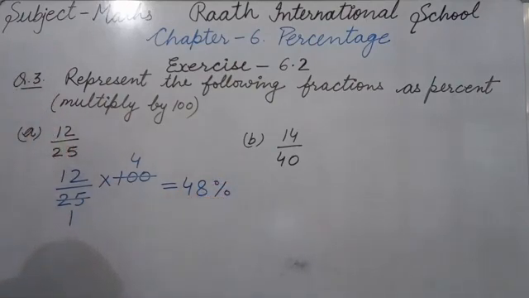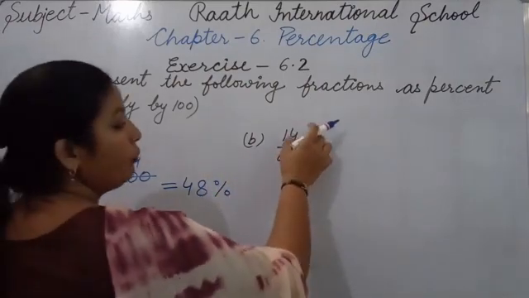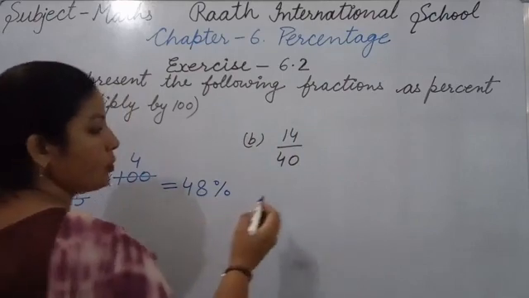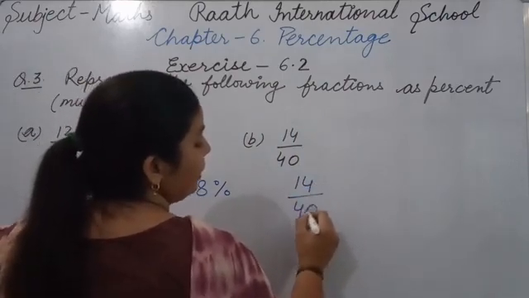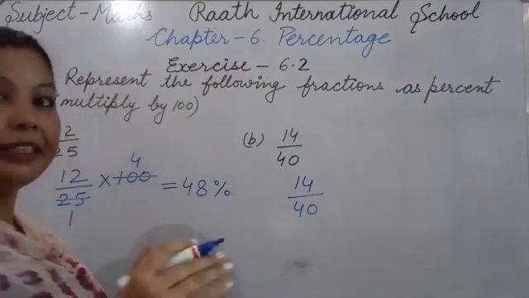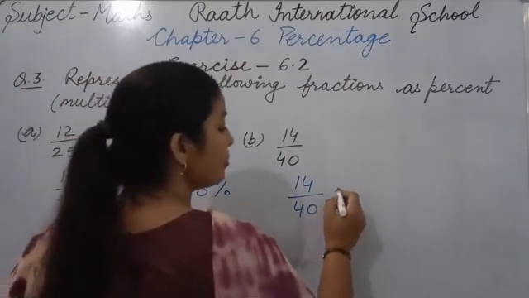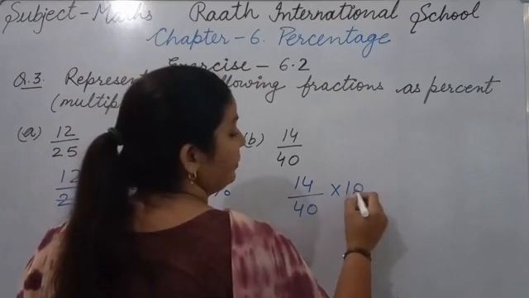Okay. So like this we can find it by multiplying by 100. Now it's B part. 14 upon 40. So first of all we write here 14 upon 40. Now what will we do? Multiply by 100. The same process we should follow here also. Multiply by 100.